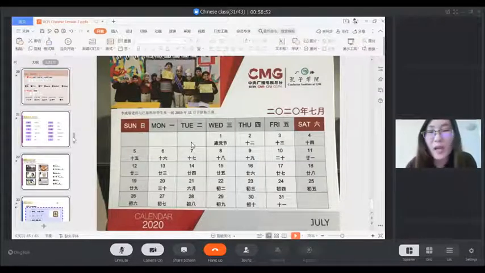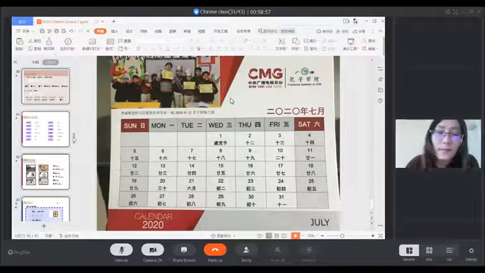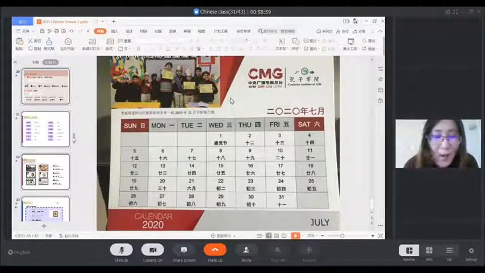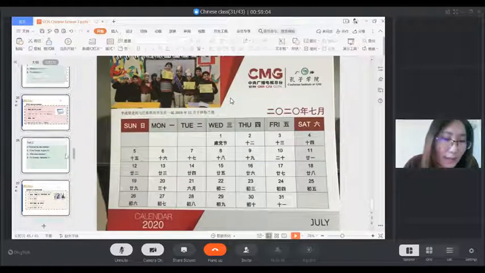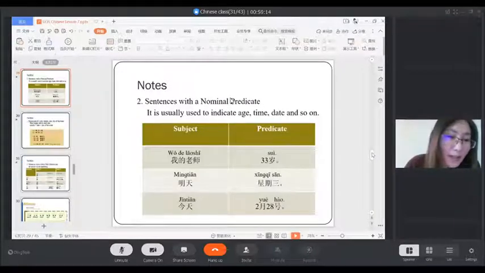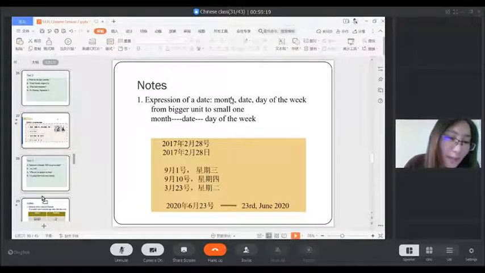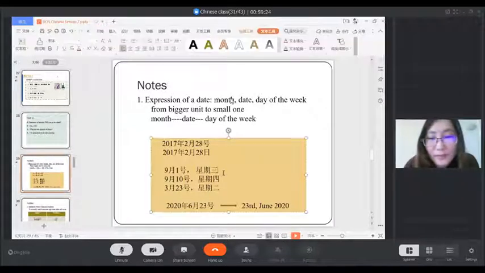That also comes from the date, because when we write November, we write 11. So these are all the contents today. The main content today is how to talk about month, date, and year. How to express the date, the number, date, month, weekday, and year.